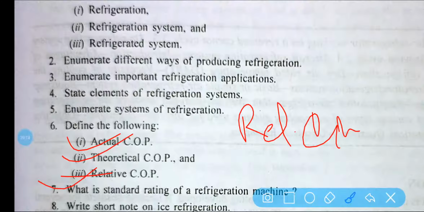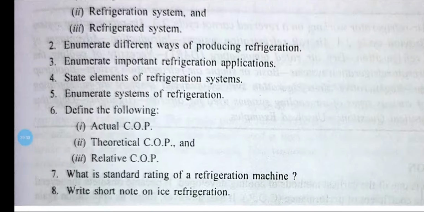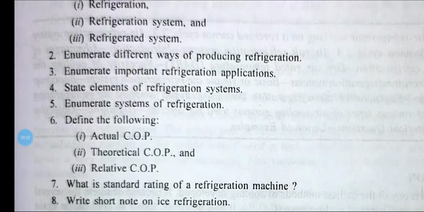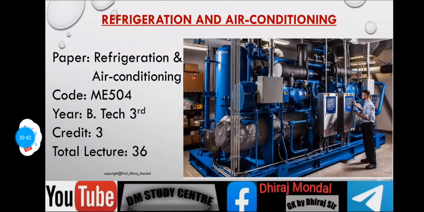Now, what is the standard rating of the refrigeration system? Already I have told you: standard rating means the concept of 1 ton of refrigeration, 14,000 kilojoule per hour. Next, write a short note on ice refrigeration. It is not needed. So questions 1 to 7 are your homework. Solve them at home. I hope it is clear.